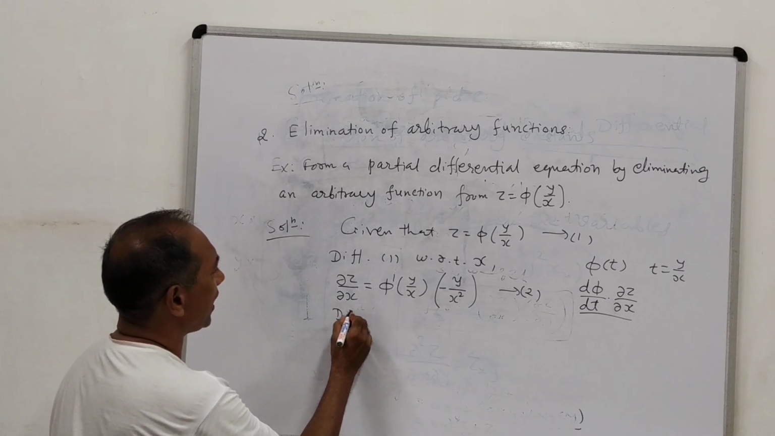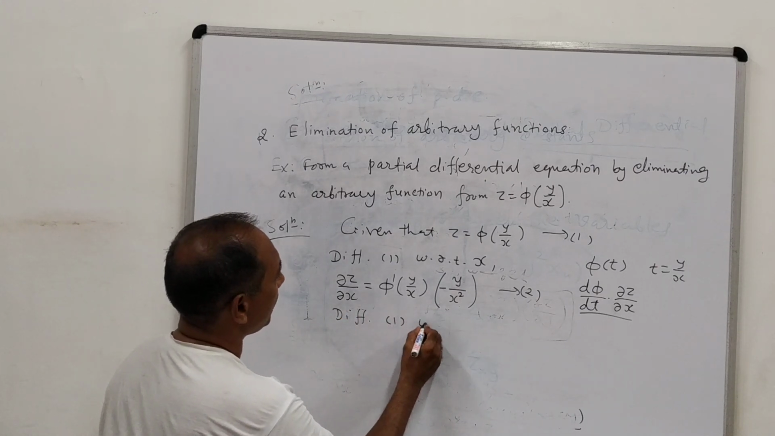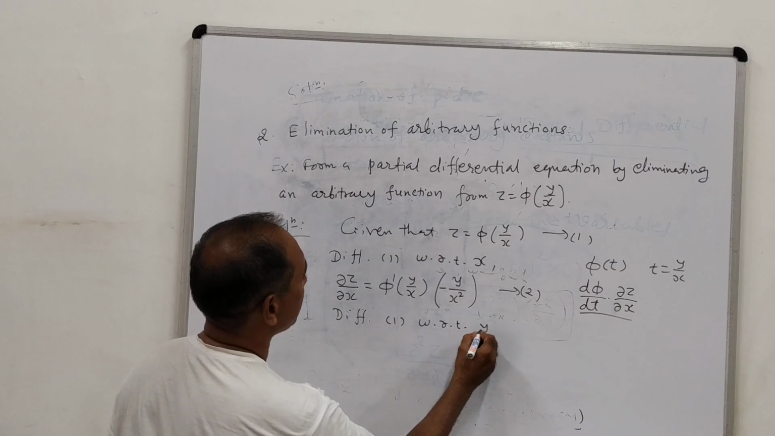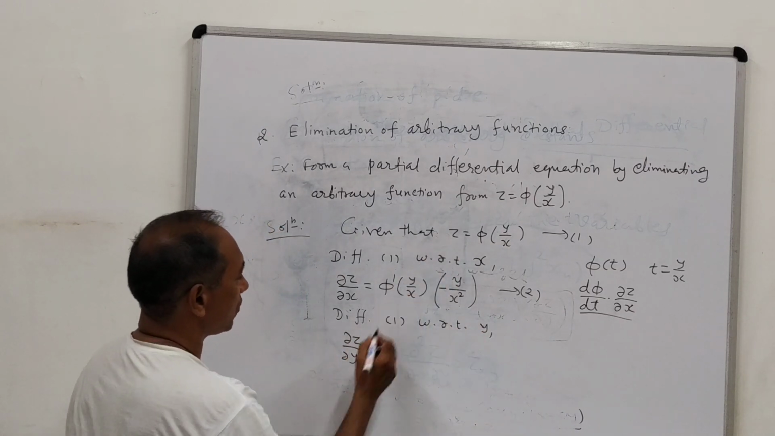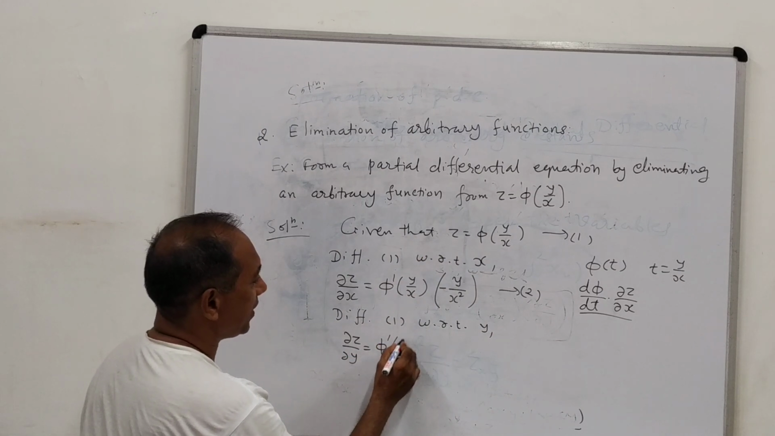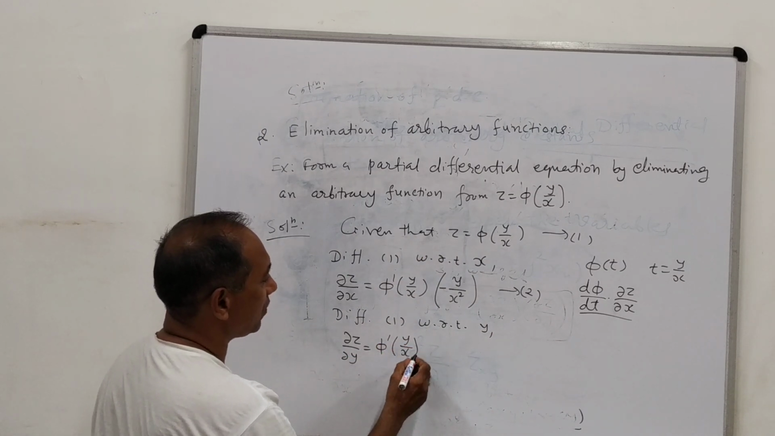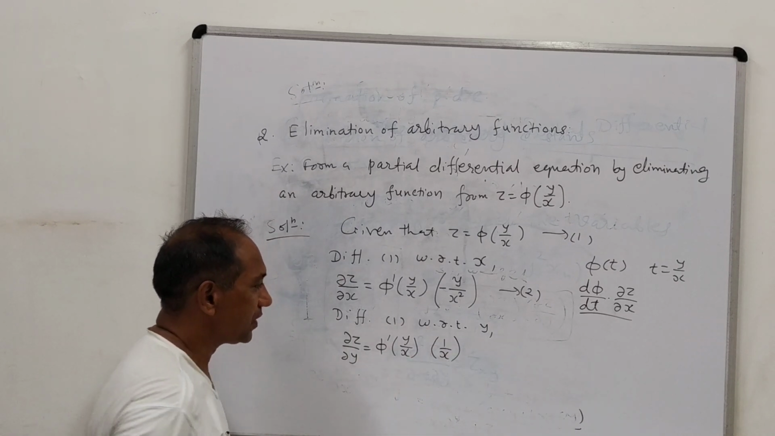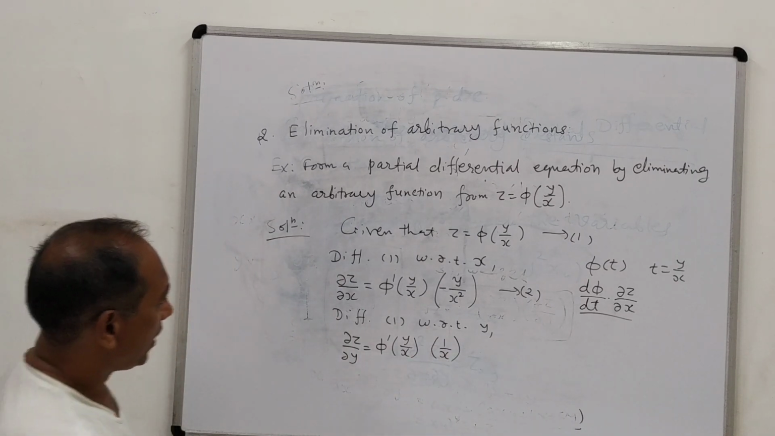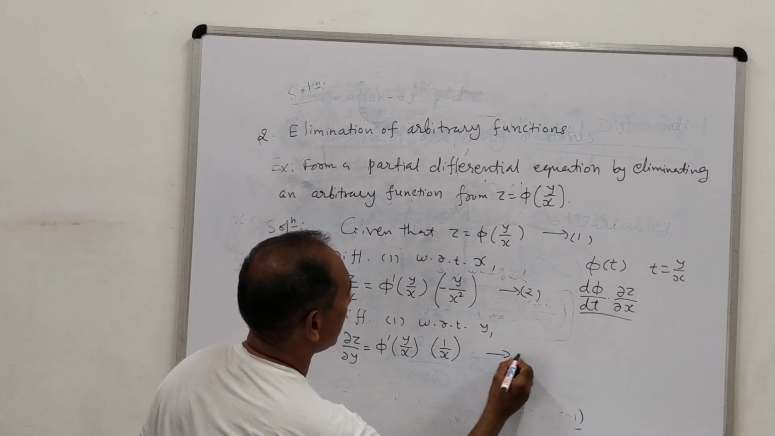Similarly, we find the derivative of equation 1 with respect to y, and from this we get del z by del y equal to, similarly, phi dash by using the appropriate chain rule, and the derivative of y upon x: here 1 upon x is constant and the derivative of y is 1. And this is equation number 3.